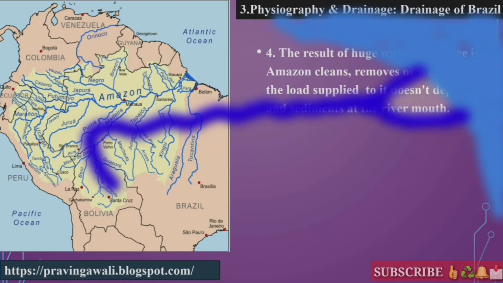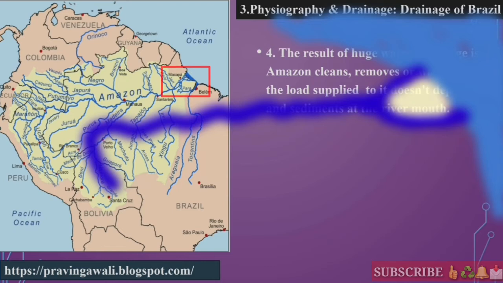It doesn't deposit at the mouth of the river, and because of that, here we do not see the formation of a delta. Okay students, if it deposits all the sediments at the mouth of the river, then a delta can form, but here the Amazon river does not deposit its sediments at its mouth, and so we do not see the formation of a delta here, but we can see the formation of an island, and you know the name of the island, that is Marajo Island. Okay student, so this is the reason behind not forming a delta at the mouth of the river Amazon.